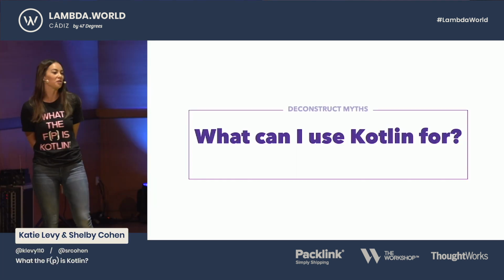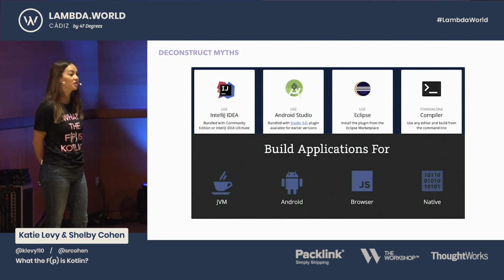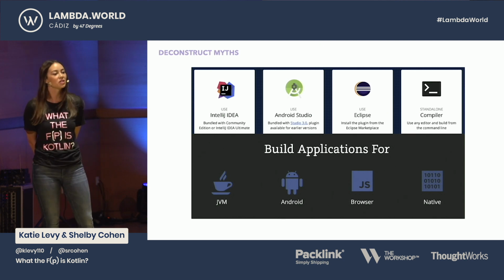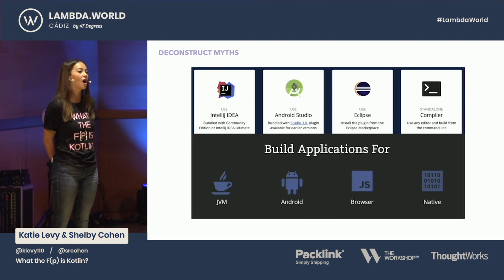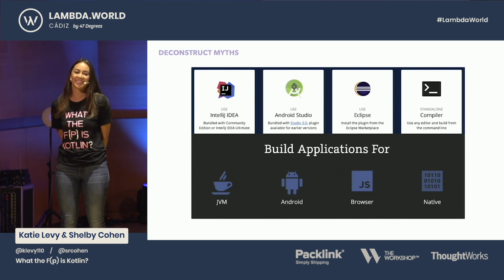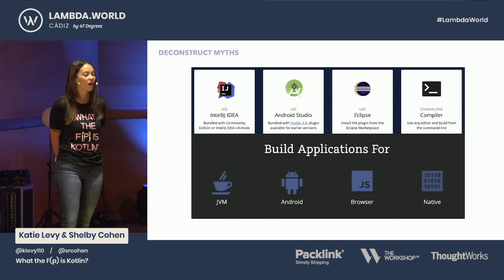So what really can you use Kotlin for? You can use it for anything that runs on the JVM, any application. You can use it for Android. It's really popular in Android. You can even use it for Kotlin JavaScript, and you can use it for Kotlin Native, so you can write iOS applications even in Kotlin.